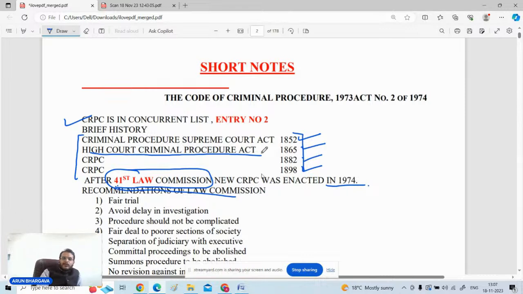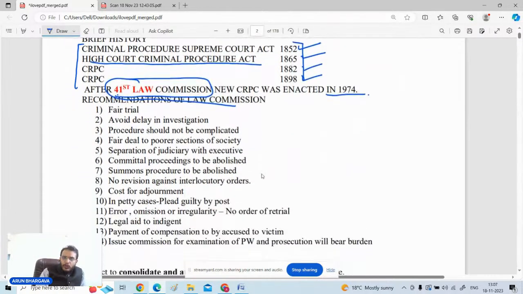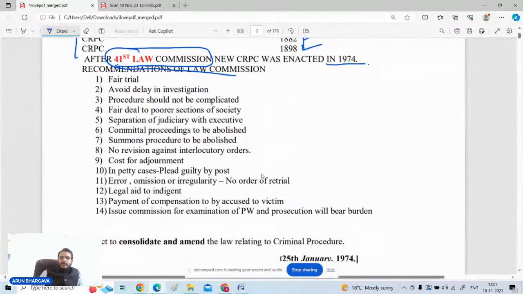Now you must understand the reason behind this new law of 1974. In the 41st Law Commission report, these are the things that were required to be incorporated in the CRPC. Fair trial was a very important thing to be introduced.